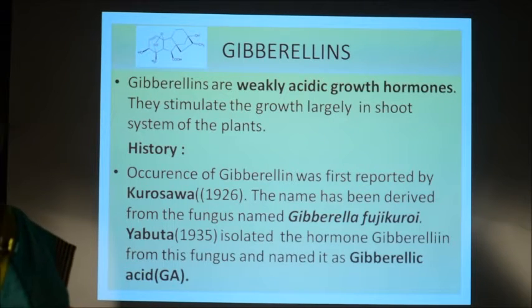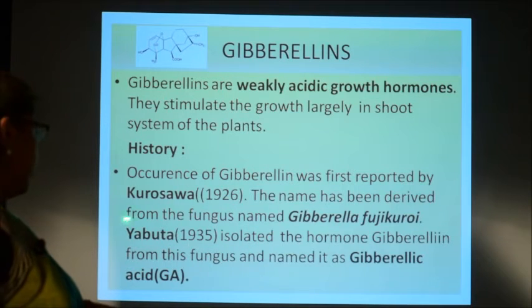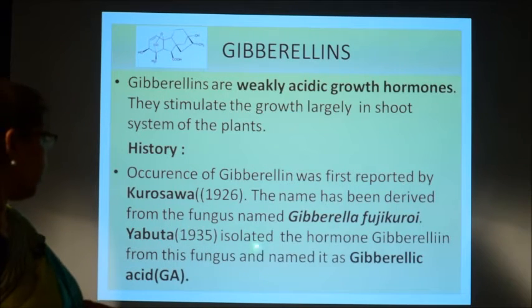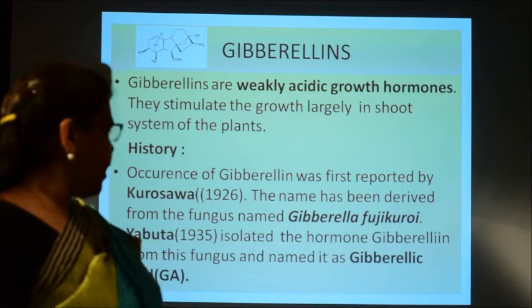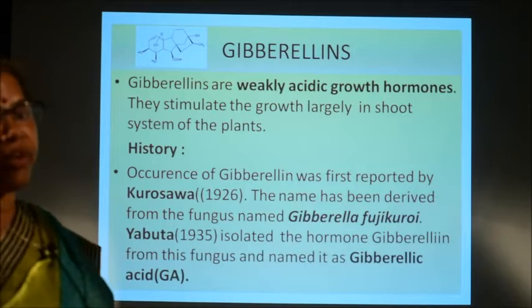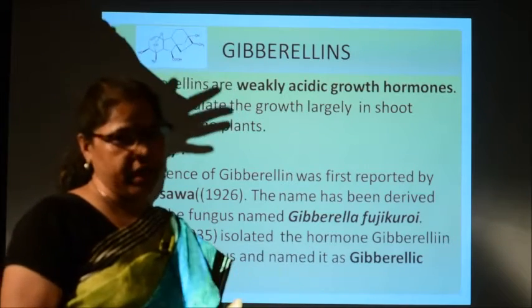The gibberellin hormone was isolated by Yabuta in the year 1935 from the same fungus, Gibberella fujikuroi, and Yabuta named it gibberellic acid. In short, it is known as GA. GA means gibberellic acid.